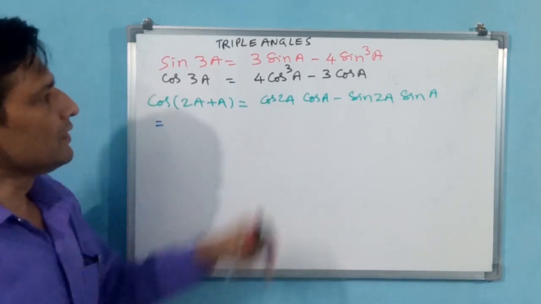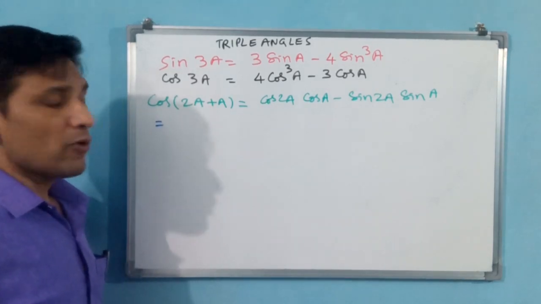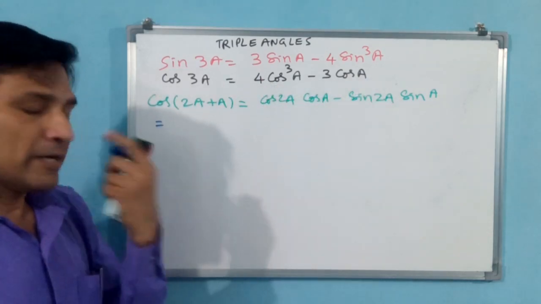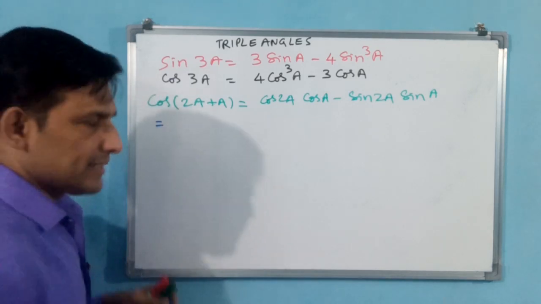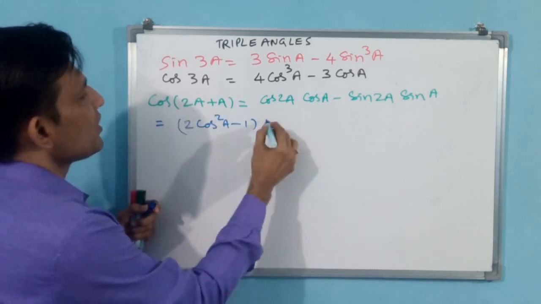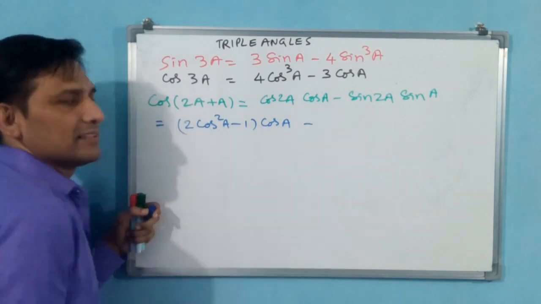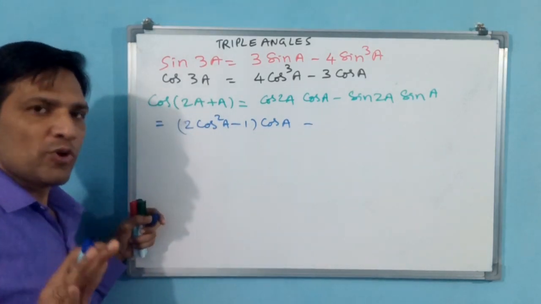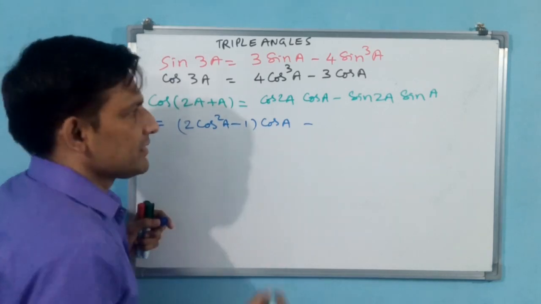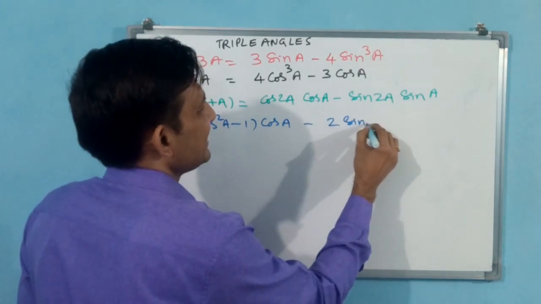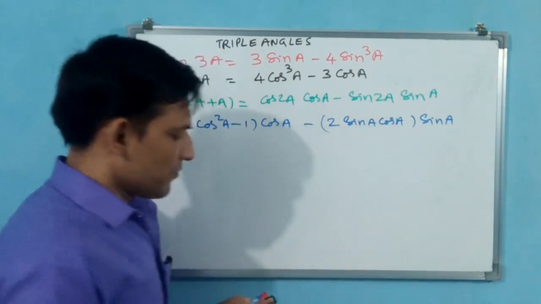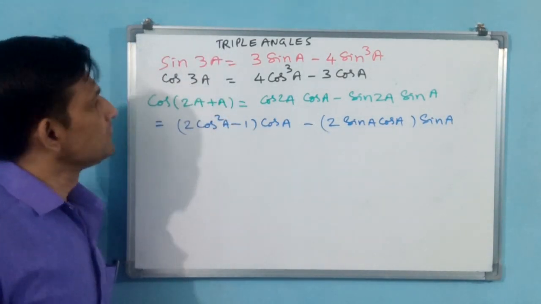Now cos 2a, what you can write? See, cos 2a before expanding, you see what has to come for cos. All cos have to come. Cos 2a in terms of cos is 2 cos square a minus 1. Yes, you have to take that one. 2 cos square a minus 1 into cos a, minus sin 2a. Sin 2a you don't have anything other than tan, you have only one: 2 sin a cos a. That's all. You write that one only. 2 sin a cos a into sin a. No other option, but afterwards you convert.